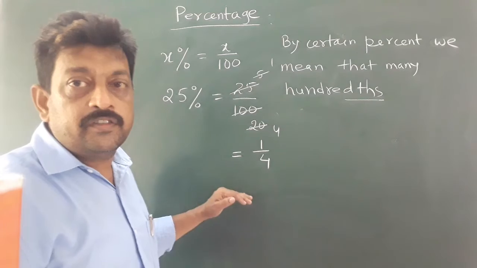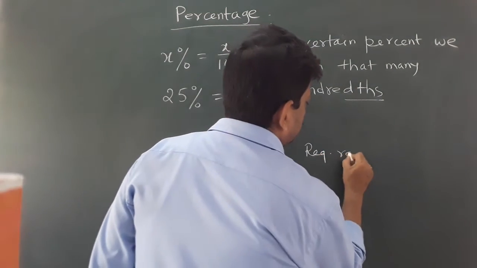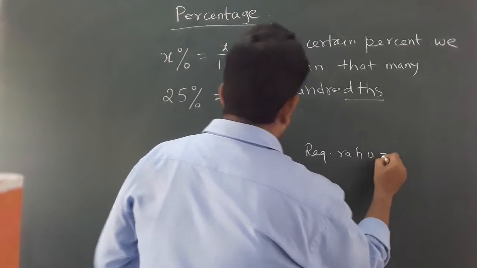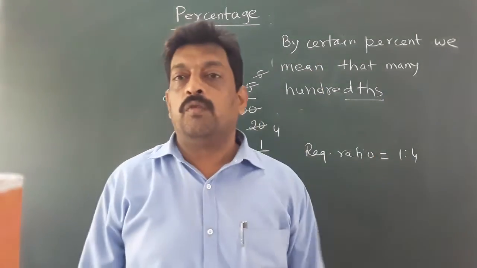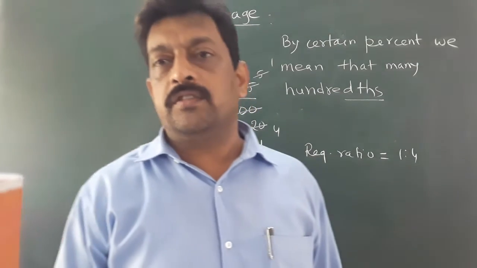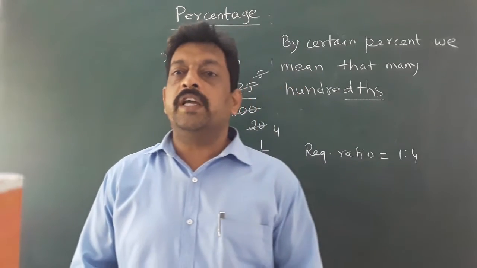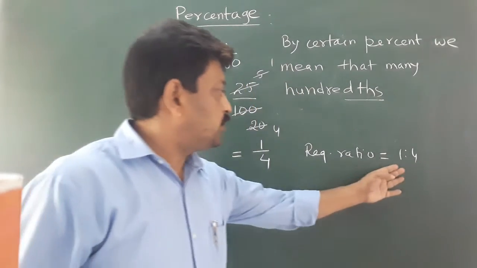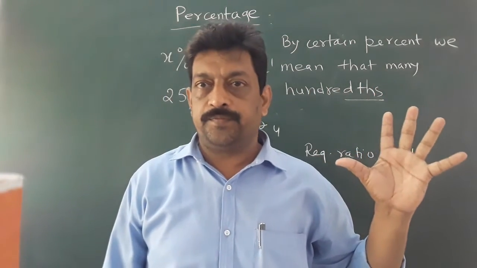That means if it is written in the form of a ratio, then the required ratio equals 1:4. That means 25% means 1:4. So we can express percentage in different forms: fractions, decimals, ratios. Similarly, we can convert all these ratios, fractions and decimals into the form of percentage.